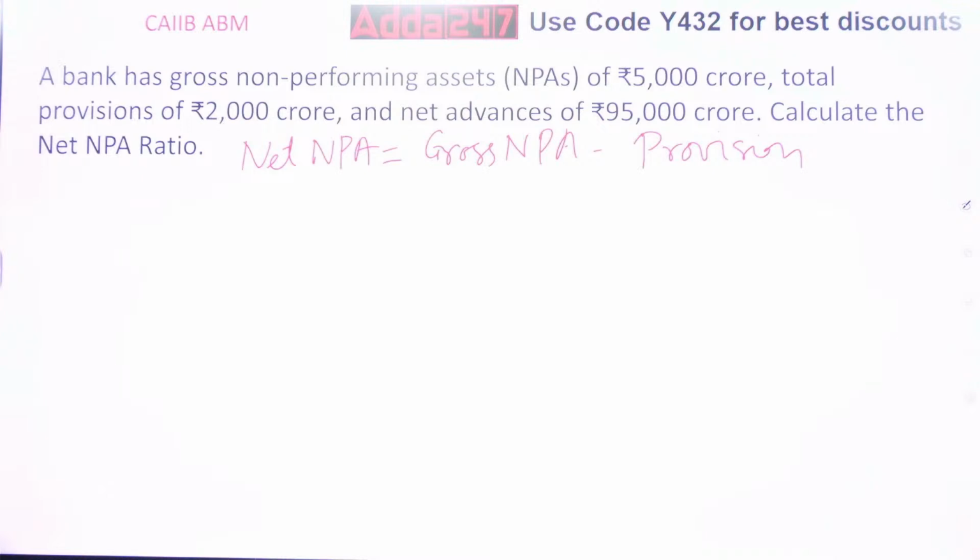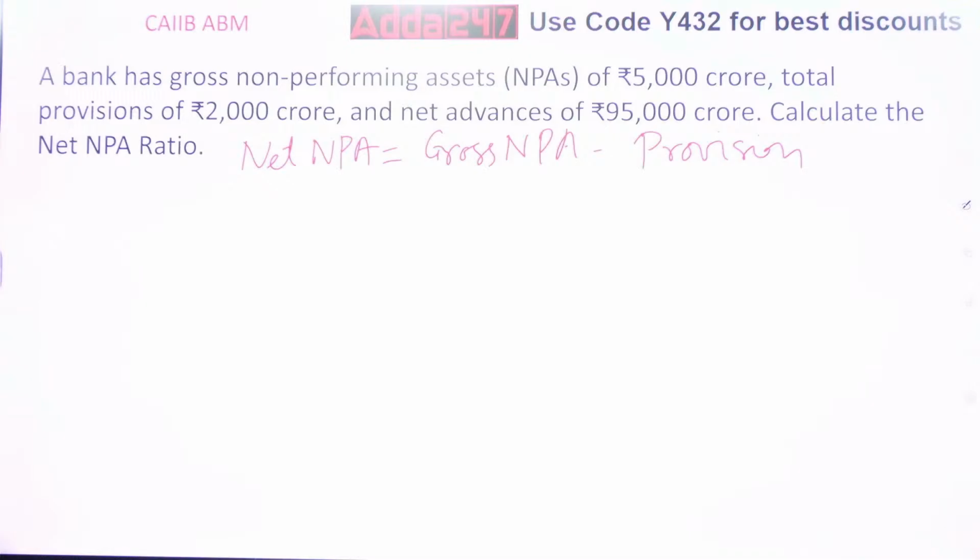Got it, everyone? So now let's solve this. What is given? Firstly, gross NPA minus provision. Gross NPA is 5,000 crore. And the provision given is total provision of 2,000 crores.